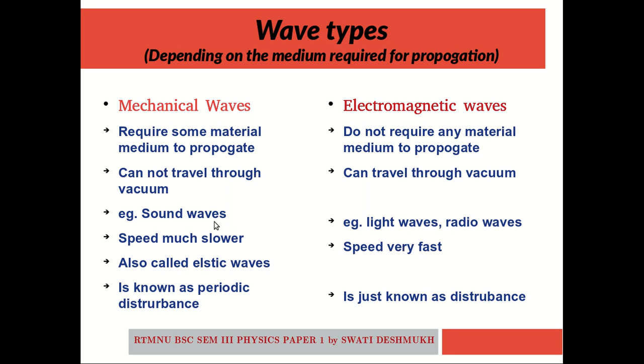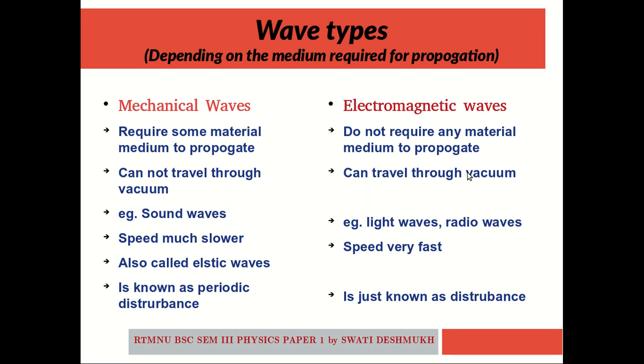The examples of mechanical wave, we know these are the sound waves or the ripples that have been generated on the water surface. These are the mechanical waves. Whereas light waves, radio waves are the examples of electromagnetic waves.